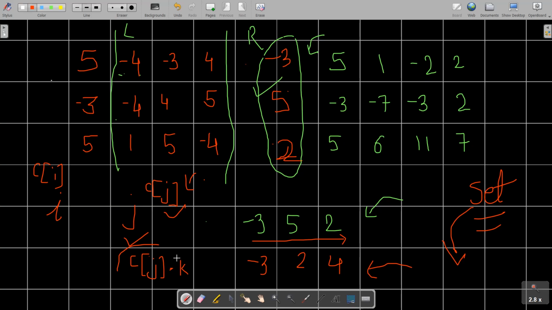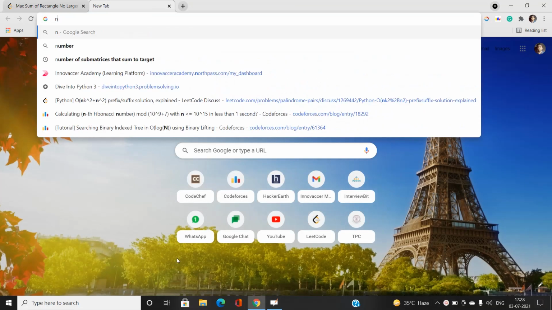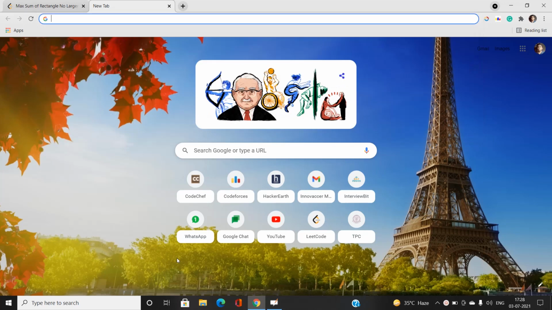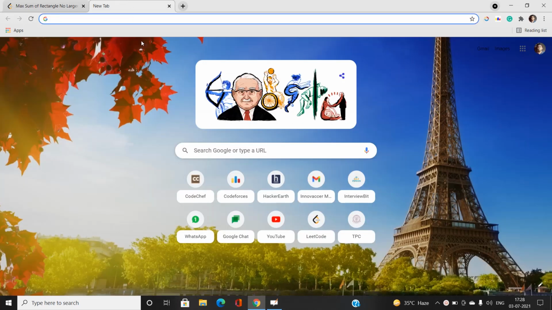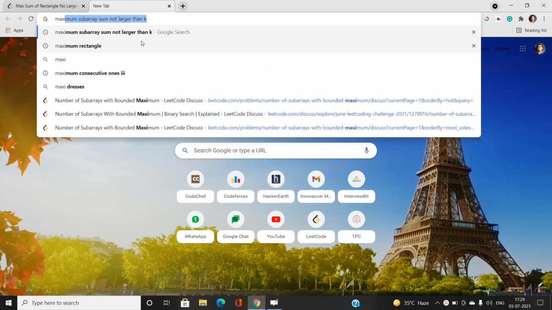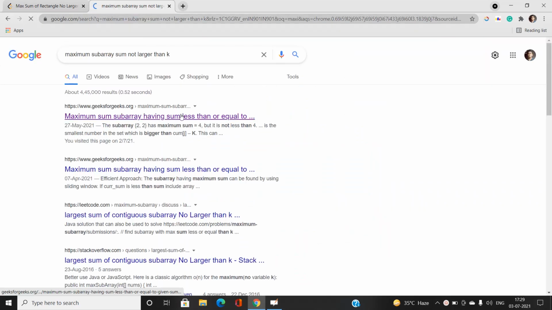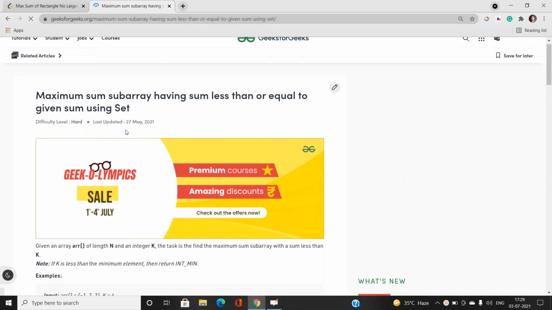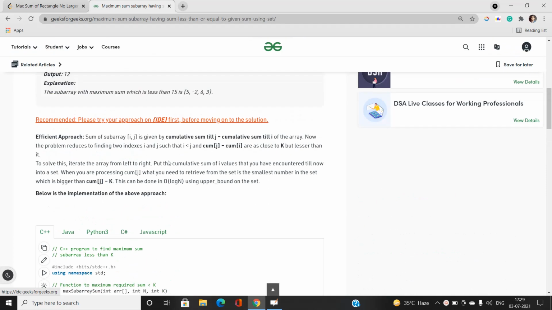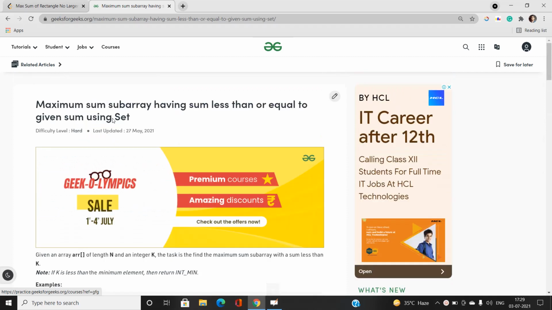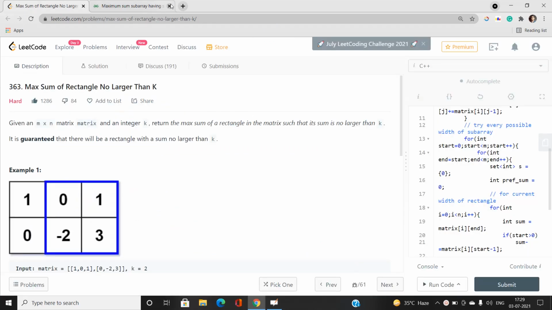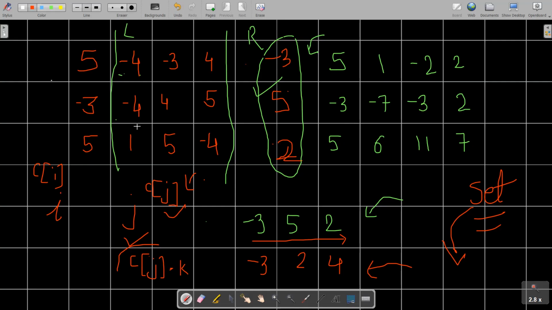Let's say I'm going to find another relevant thing: the maximum subarray sum not larger than k. Yes, you can see the reference is quite similar. If you are not understanding this right now, you can also look up "maximum sum subarray having less than or equal to some given sum using set". Otherwise I will also explain it in a somewhat easier manner.